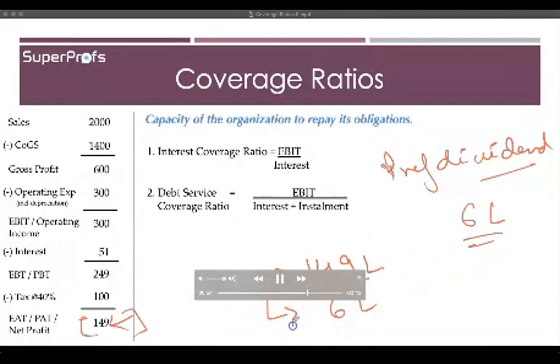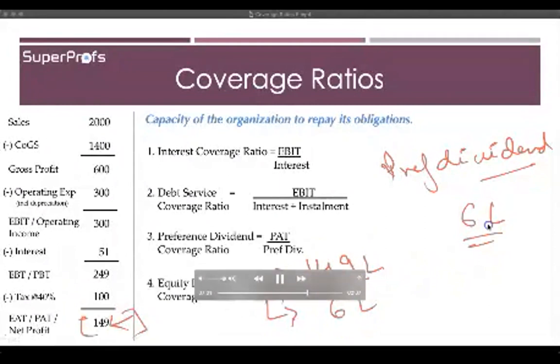So this gives you preference dividend coverage ratio, which is calculated by dividing the PAT, the profit after tax, or the net profit, by preference dividend.